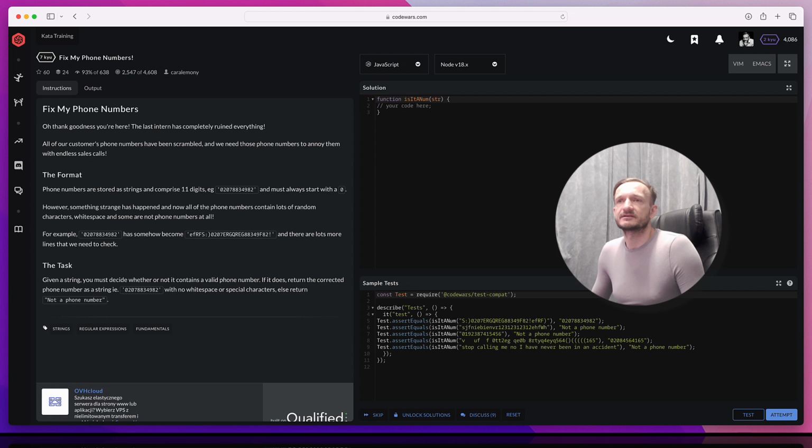The task: given a string, you must decide whether or not it contains a valid phone number. If it does, return the corrected phone number as a string, for example, with no white spaces or special characters, else return "Not a phone number". Alright, so let's think about it for a moment and we'll be back with a solution.